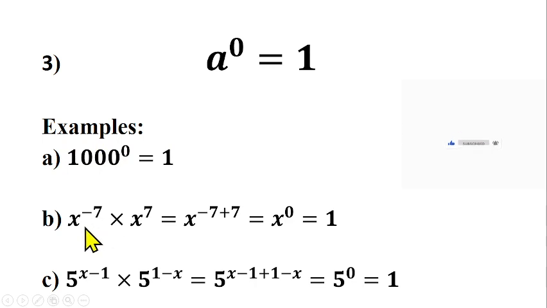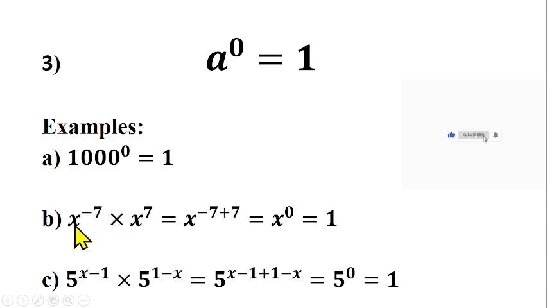Let's look at the second example here. We have s raised to power minus 7 times s raised to power 7. You can see that this one does not relate to this law, but it's related to the laws that we have talked about before. We have s raised to power minus 7 times s raised to power 7. We have times in between them, and they have the same base. So you can do something to this according to the first law we talked about.